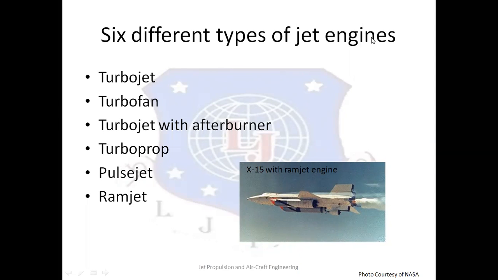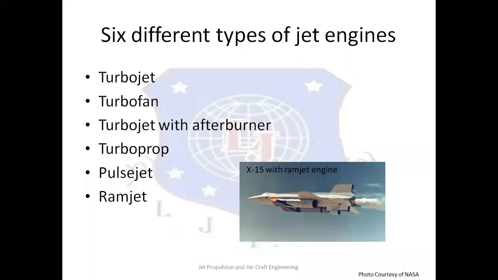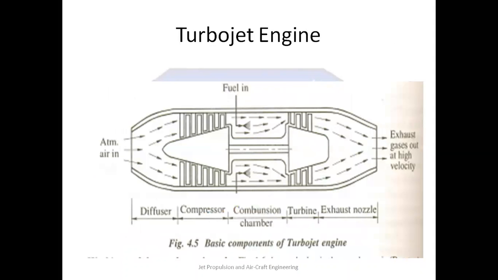First one is a turbojet engine. Now turbojet engine is very popular as compared to the other devices. Turbojet engine is an air breathing gas turbine propulsion system, and it is propelled by the thrust produced due to acceleration of the hot combustion gases through the expansion nozzles or the exhaust nozzles.